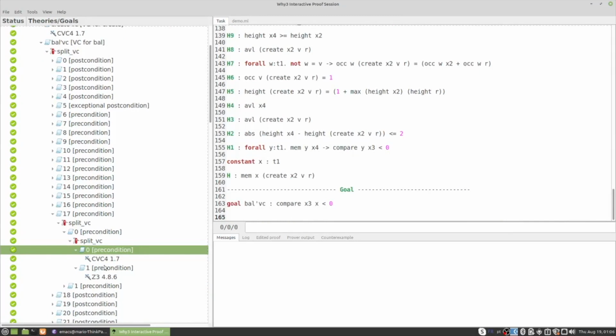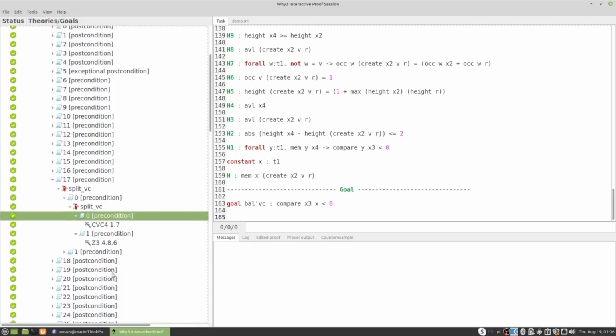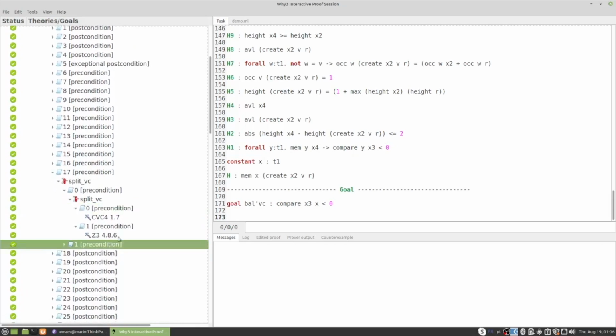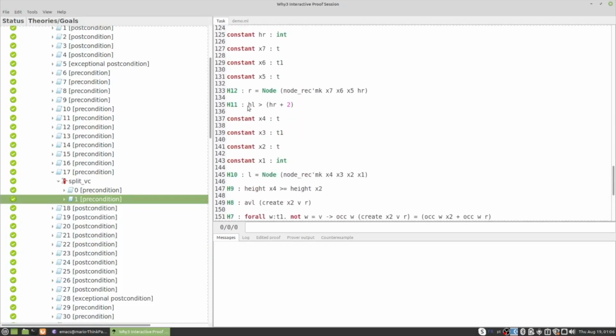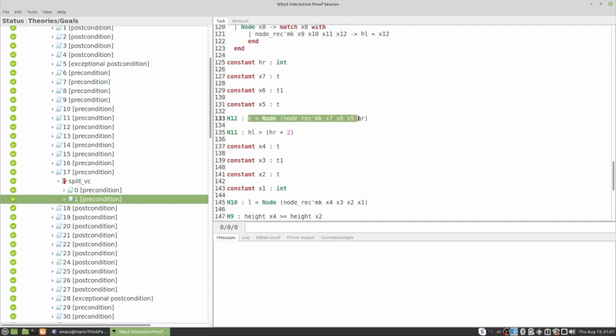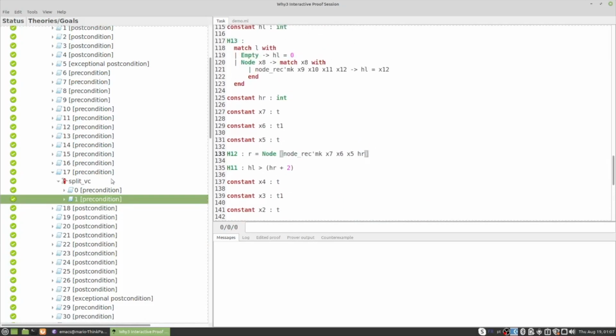So for instance, I call CVC4 on the first one and Z3 on the second one, and they are able to automatically prove them. Okay, so remember that now we are in the case where R is not the empty list, right? So if we do now another split, we'll destruct the H13 hypothesis.